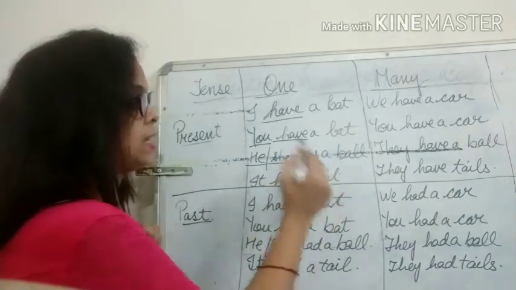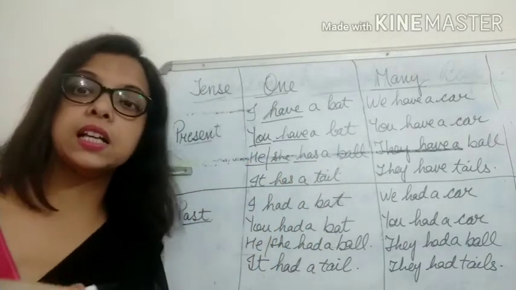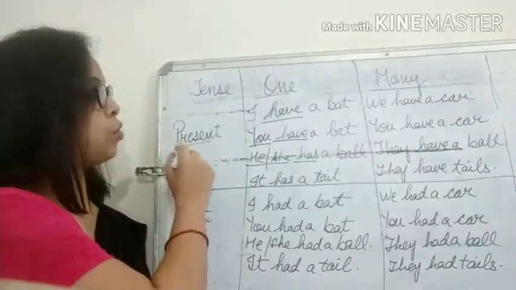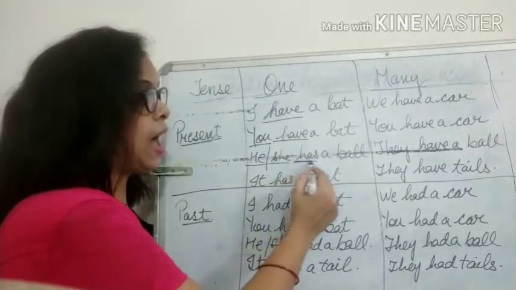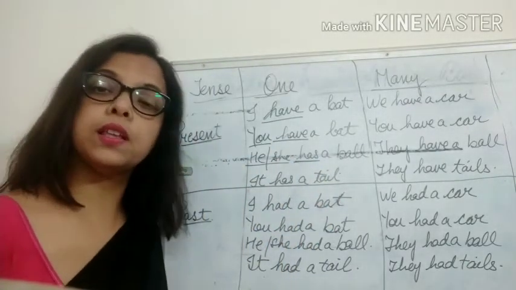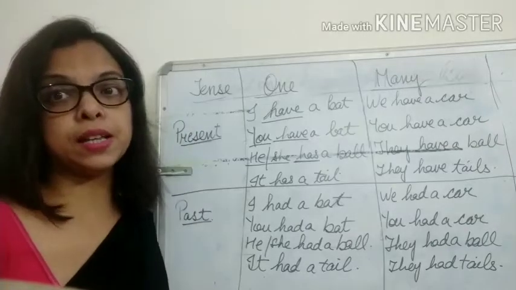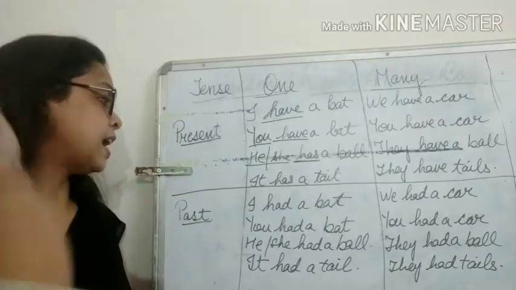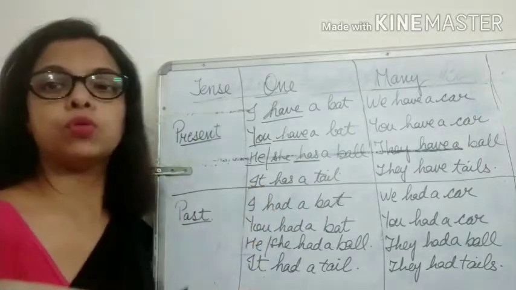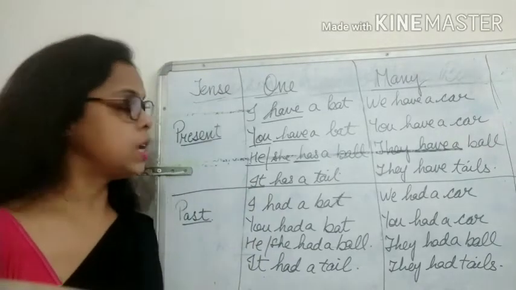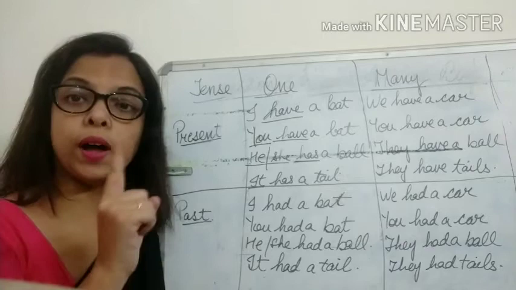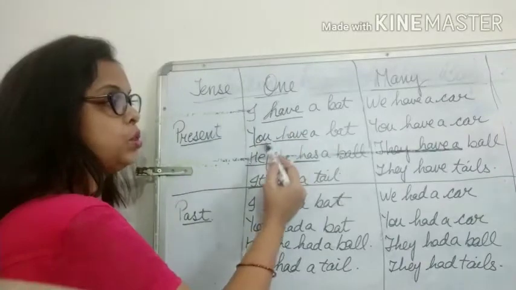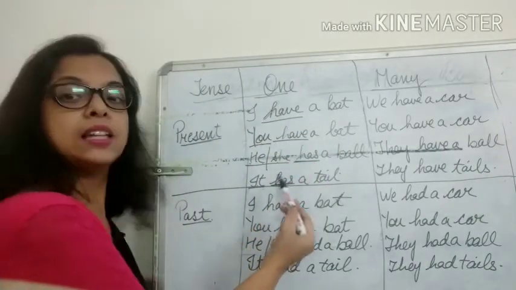He, she has. He or she means singular, okay. He means one boy, she means one girl, and we are talking about present tense, so we will use has, because has is used with a singular subject in present tense. So he or she has a ball. Now, it has a tail. We use it for animals, so it means one animal we are talking about. So I have, you have, he, she has, it has, okay.